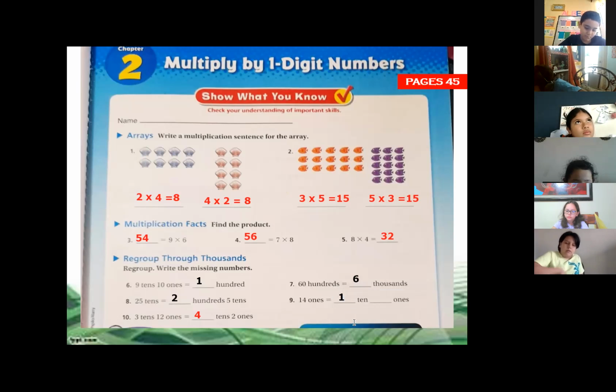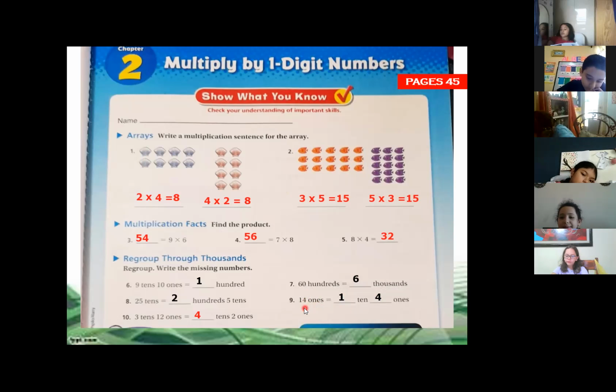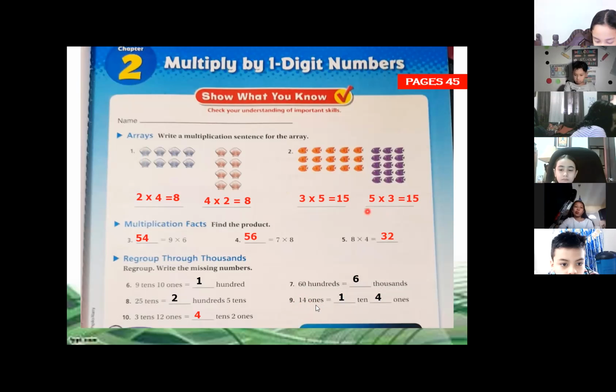And how many ones? 4. Okay, let's see, Marcelo. We have 110 because if you remember the place value chart, we start with the right side. 4 is on the ones and 1 on the tens. So we have 1 ten and 4 ones.